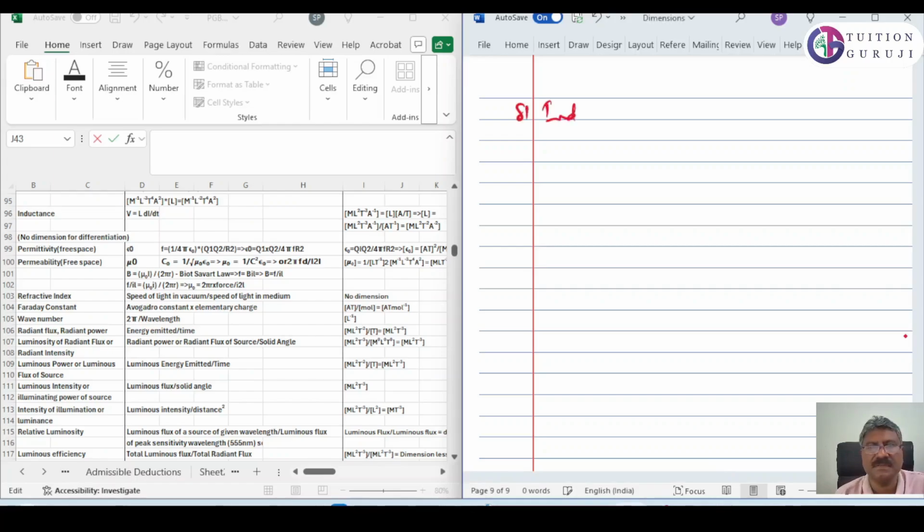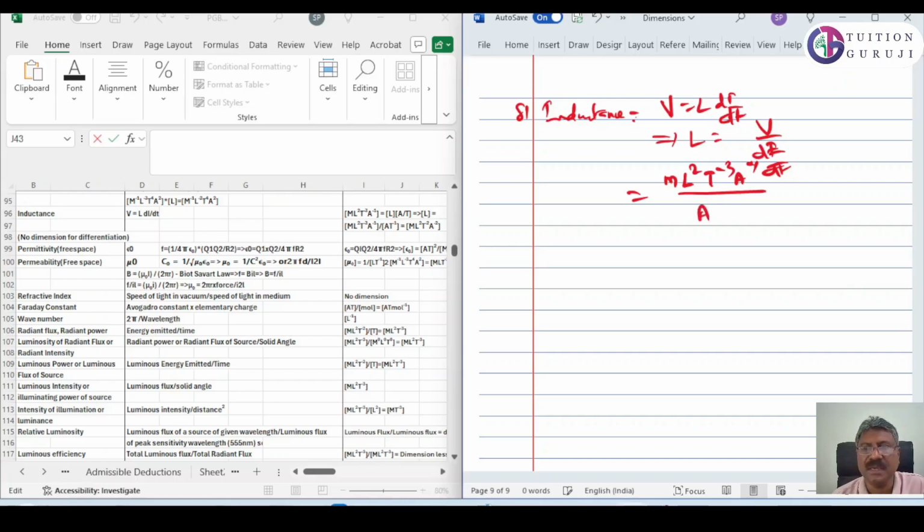81, inductance. We know that V is equal to L dI by dt, which implies L is equal to V by dI by dt. V we already discussed: it is M L square T raised to minus 3, A raised to minus 1. dI by dt means A by T, which is T raised to minus 1.